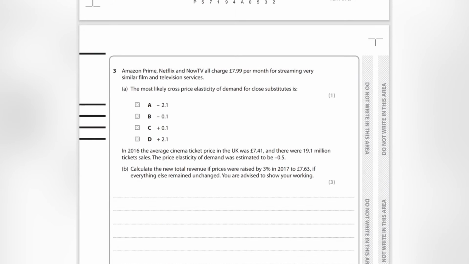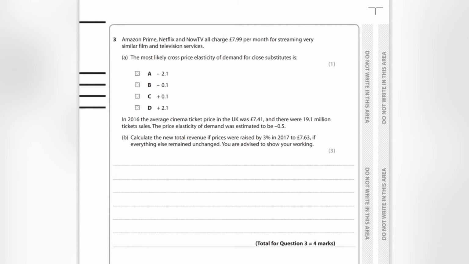Okay, Amazon Prime, Netflix, and Now TV all charge $7.99 per month for streaming. Very similar film and television services. The most likely cross-price elasticity of demand for close substitutes is, okay, so XED. That is the percentage change in quantity demanded for any good that we could label as A, divided by the percentage change in price for any good which is labeled as B. It doesn't matter what A or B is, you can have X or Z, whatever you want.